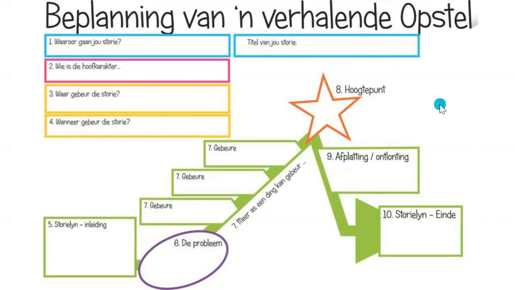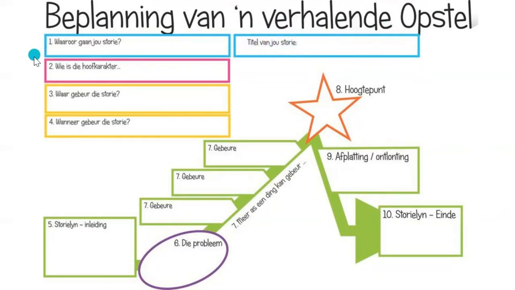All right, so the very first thing that we are going to do is we are going to give our story a title. Okay, and that's very important. And try and make your title a bit interesting and creative, but still it needs to match the content of your story. So that's the first thing we're going to do. We're going to write down the title of our story.